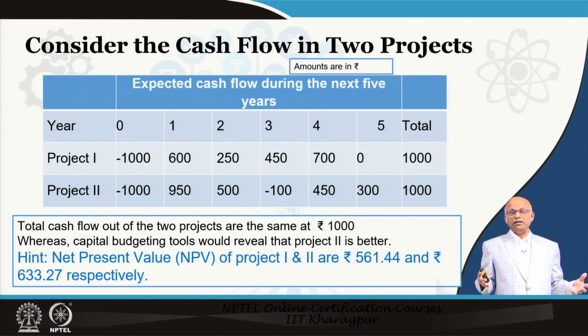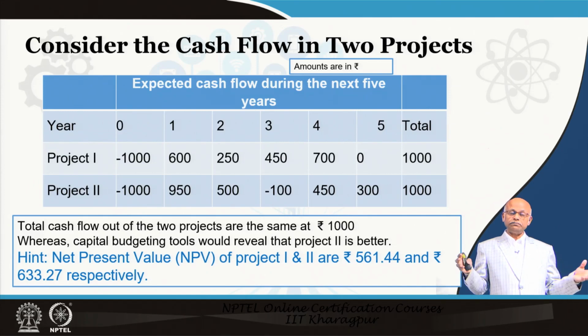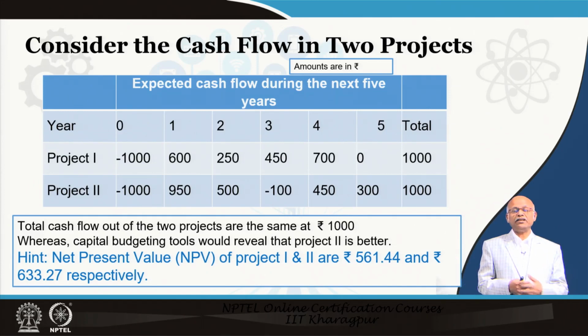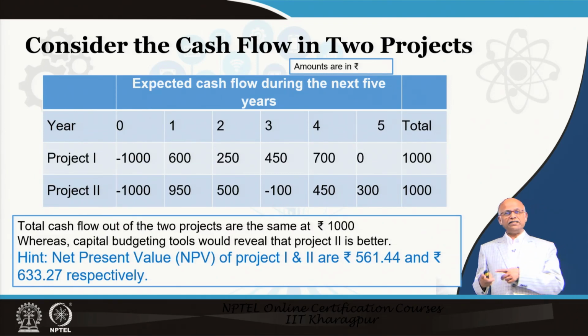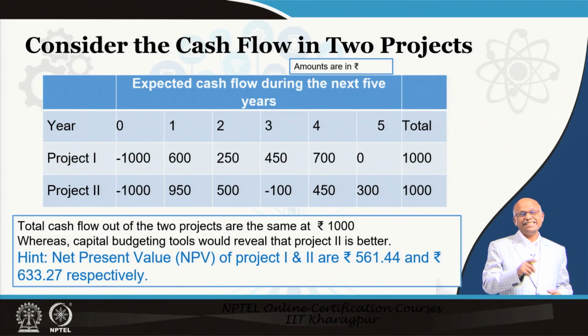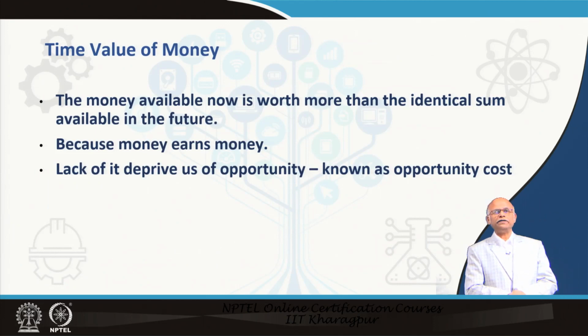net cash flow. Now, look at the final aggregate data. Both projects have 1000 rupees cash flow. So, how to make a decision? Here you have to estimate the net present value to understand which project is more attractive, and if you do that, you will find that project 1 net present value is 561, project 2 it is 633. So, you make a comparative analysis. We will talk about it moving forward.